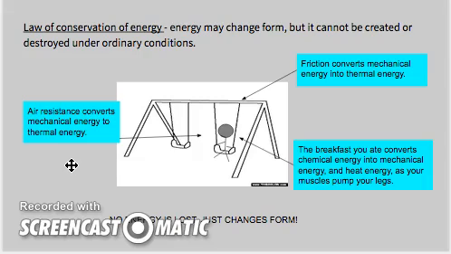As the wind or air moves past us, heat will be produced. So that mechanical energy is converted to thermal or heat energy. The most important thing we need to remember, though, is that no energy is lost. It just changes form from one type of energy to another.